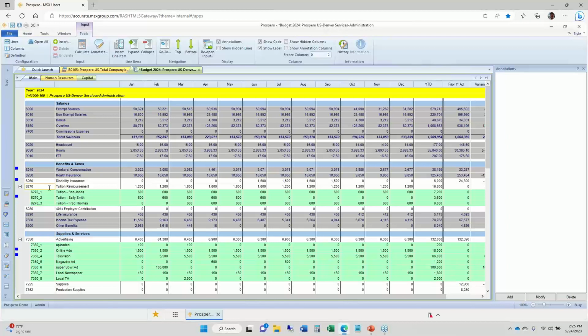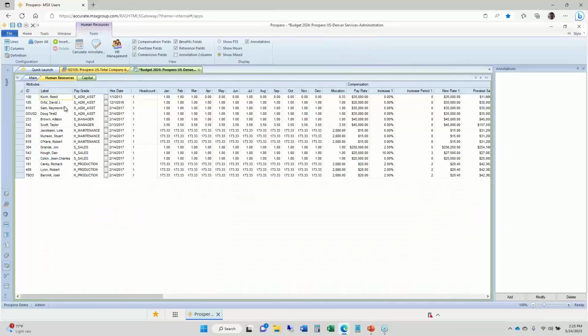Now, the main input tab here may be the only tab that your budget managers need for input, but we do have two additional tabs. They're optional, but they do come in handy for your budgeting process. I've got a tab at the top for human resources and one for capital. If you have budget managers that should not have access to these two tabs, they won't even see the tabs here at the top. So looking at the tab for human resources, every row here is an existing employee for